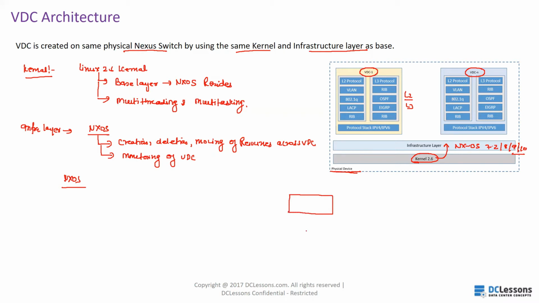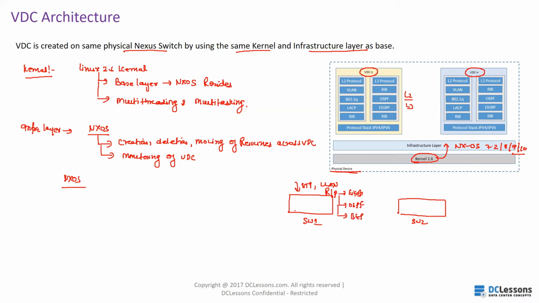So in VDC1, just like if you compare with a separate switch, what happens? I have a separate switch, let's suppose switch 1, and I have a separate switch, let's suppose switch 2. Here I am configuring the HTTP, here I am configuring the VLAN, here I am configuring the routing protocol, let's suppose EIGRP or OSPF or BGP, right?